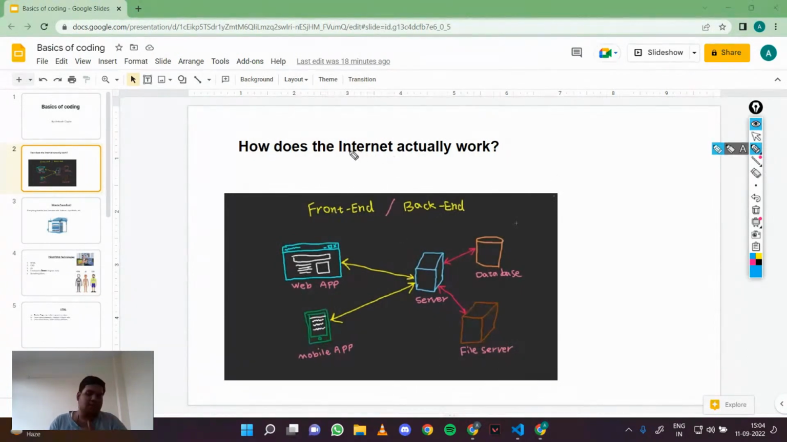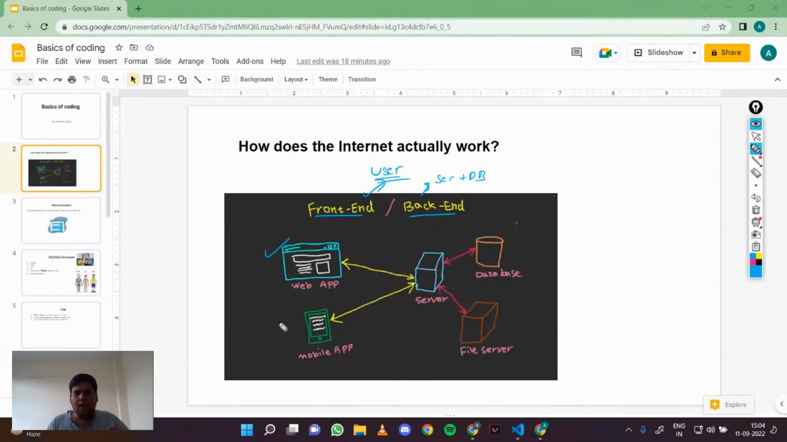Okay. So let's understand how our internet actually works. Right now we are live on the internet, and we use the internet day to day, and it's important to understand how it actually works. The internet is divided into two broad categories, that is front end and back end. Front end is anything that you as a user interact with, and back end is the server-side code plus the database.